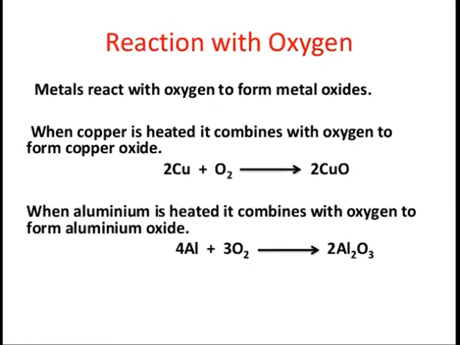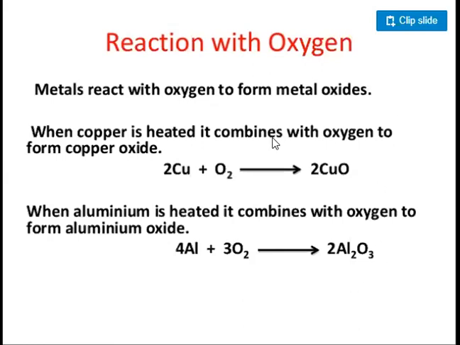The reaction of metals with oxygen. Metals react with oxygen to form metal oxide. They form the oxide of the metal, which is known as metal oxide. As shown here, when copper is heated, it combines with oxygen to form copper oxide. Just like the copper, when aluminium is heated, it combines with oxygen to form aluminium oxide.